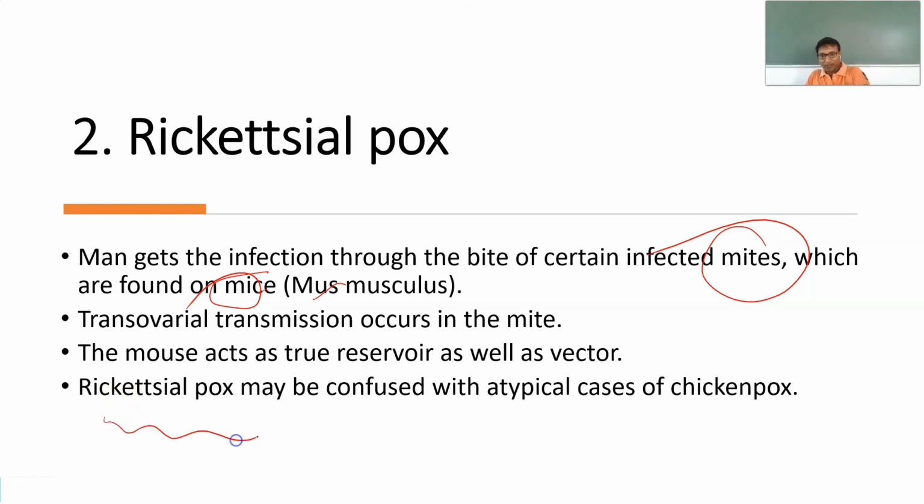And this rickettsialpox has features similar to chickenpox, so you have to distinguish between them. It can be confused with atypical cases of chickenpox.